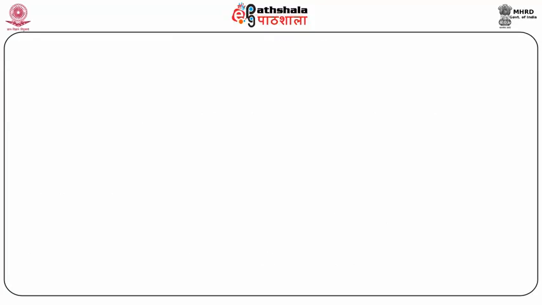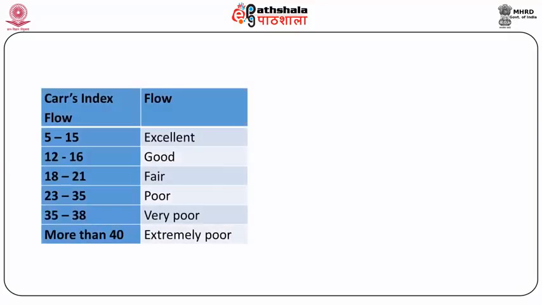The slide shows the different values related to the flow characteristics of powder or granules. The flow is expressed as excellent, good, fair, poor, very poor, or extremely poor, and the corresponding values related to Carr's index are indicated. For example, if the Carr's index value is in the range 5 to 15, the flow is excellent.